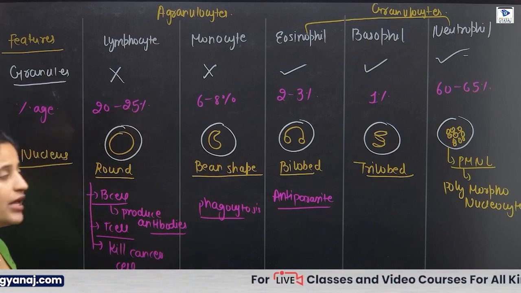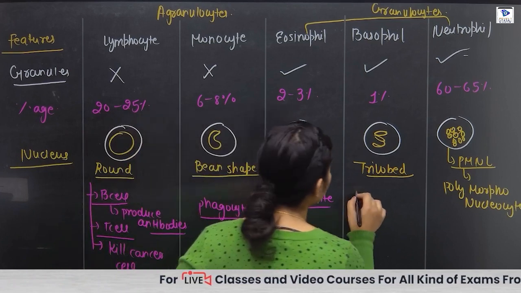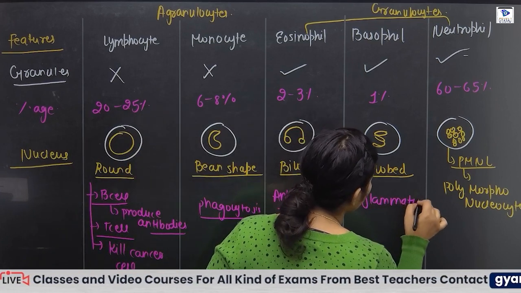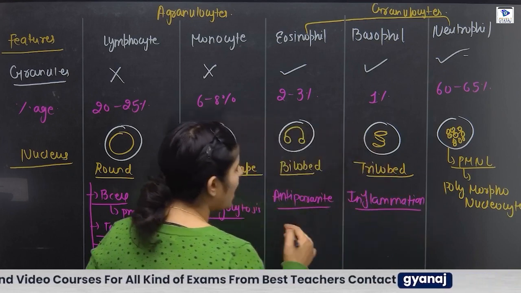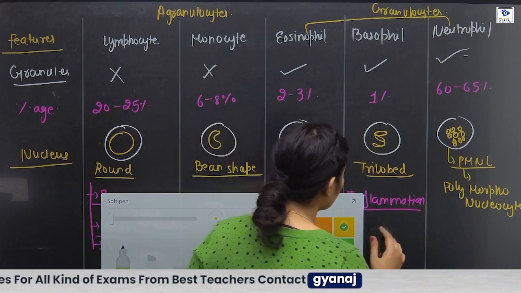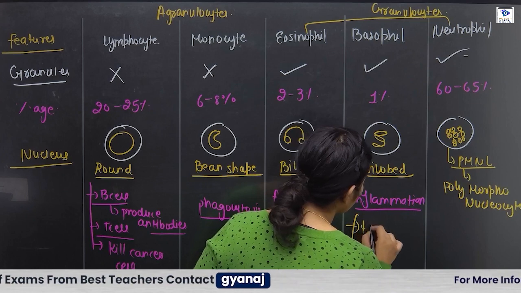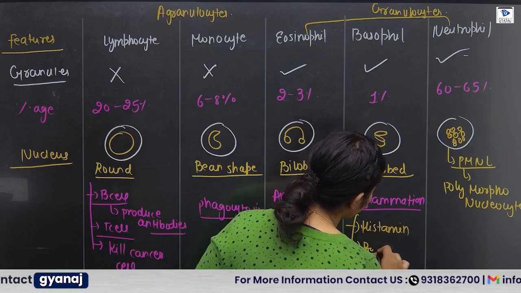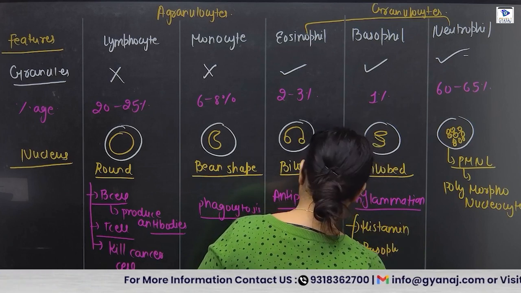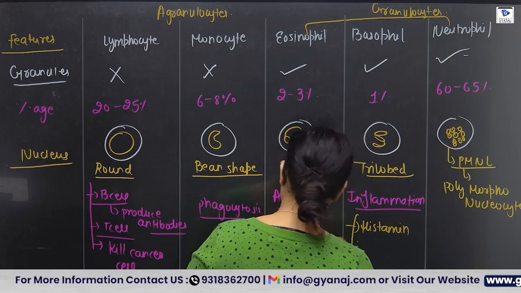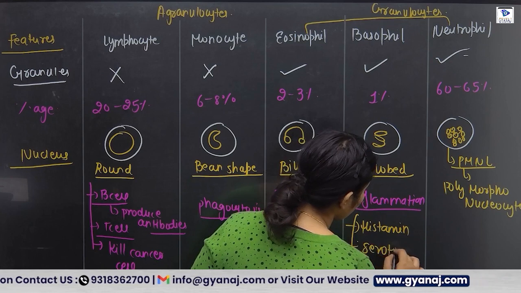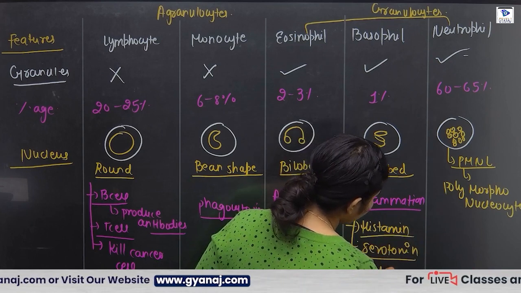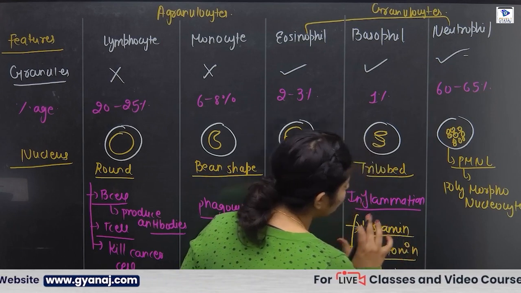These basophils are responsible for inflammation. And how are basophils responsible for inflammation? Because they secrete three things. The one is histamine, another is serotonin, and another is heparin. These three have different functions.